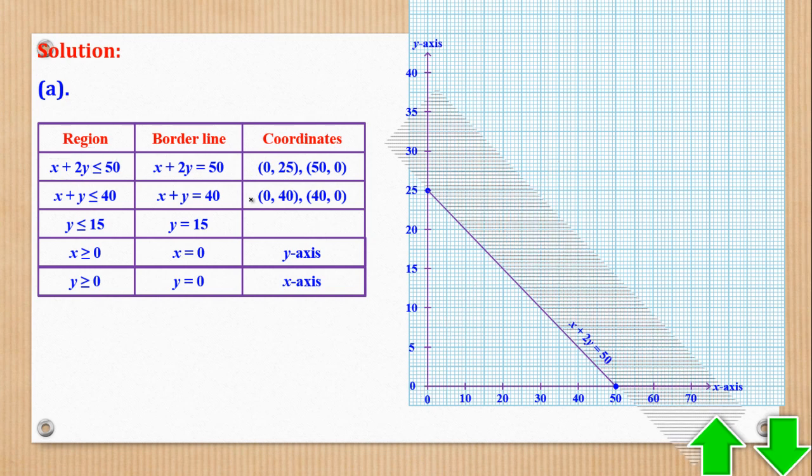Okay, then we go to the next. Next was (40, 0) and (0, 40). So (0, 40) is that, and (40, 0) is this. Then we draw a line and label it. Then you also test. Replace (0, 0) here. It means 0 is less than or equal to 40, which is true. So this side is the wanted region, and this other side is the unwanted. So shade that.